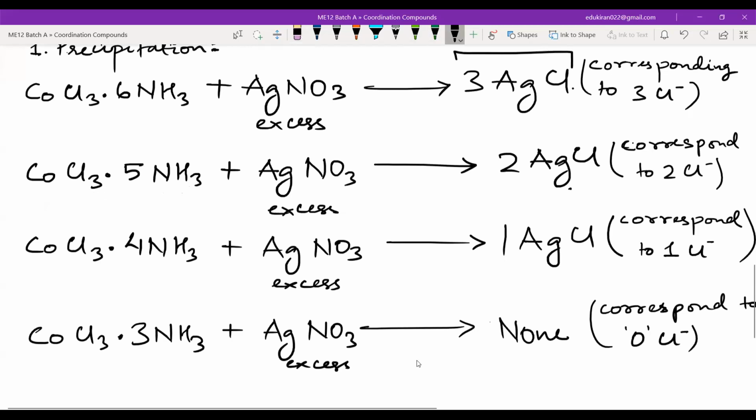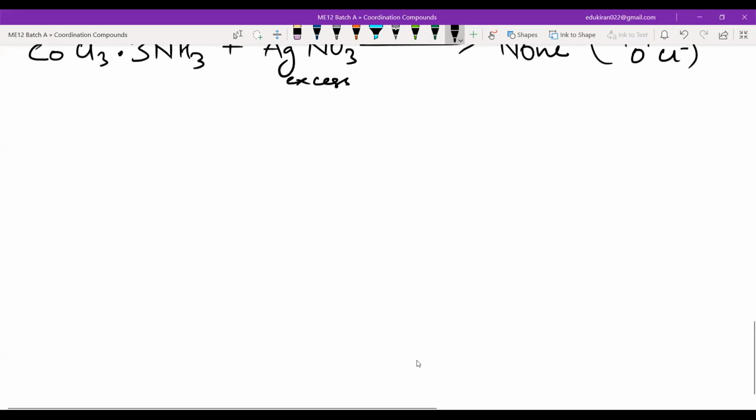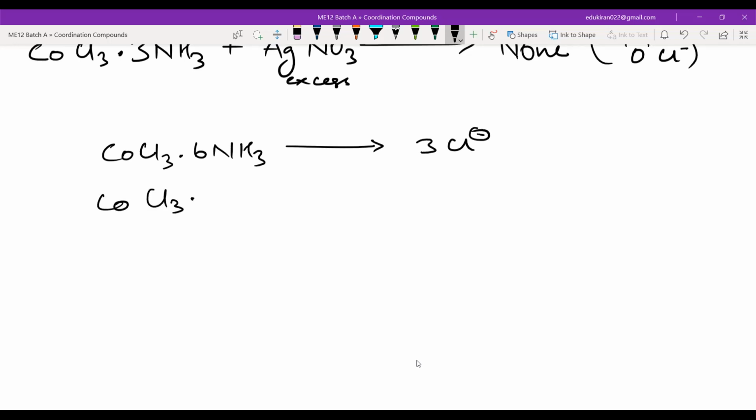Now what can we conclude from this? That means I can say that CoCl3 dot 6NH3 will give me 3 Cl negatives. CoCl3 dot 5NH3 will give me 2 Cl negative.